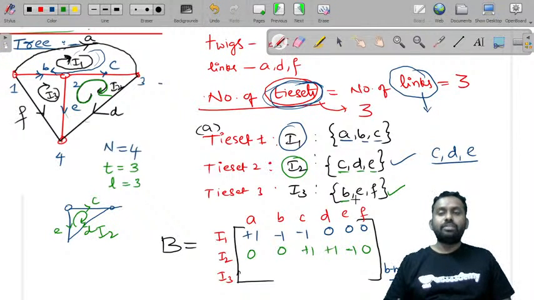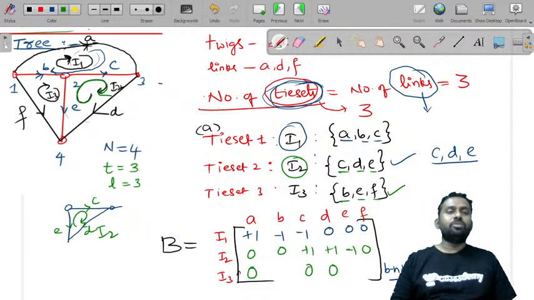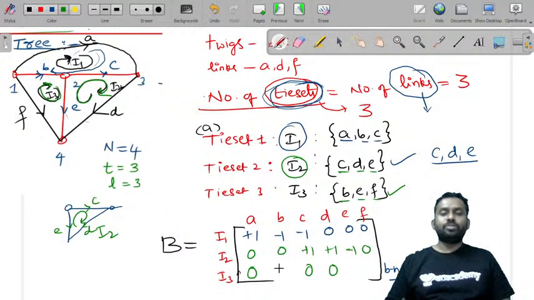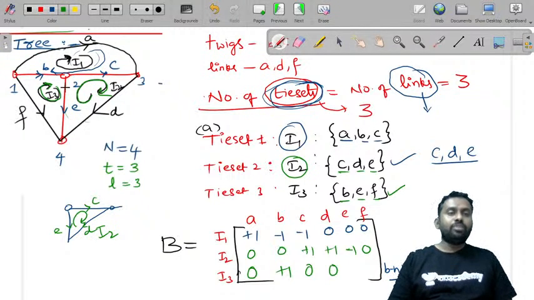Similarly, consider I3. I3 has what are the branches? B, E, F. Except B, E, F, the rest of the values A, C, D will be 0. So what is the value of B? Is B in the direction of I3? If you see, I3 and B both are in the same direction. So B is +1. And if you observe E also, it is also in the same direction, +1. If you observe F, it is in the opposite direction, -1.